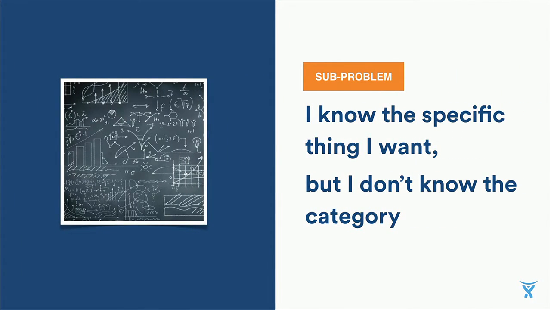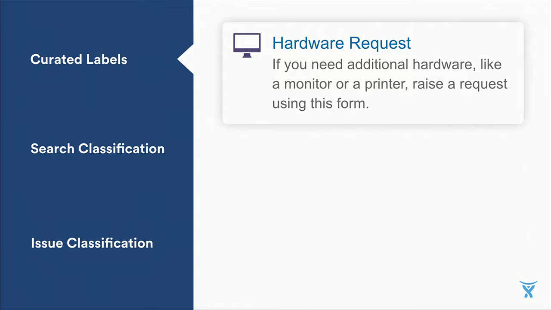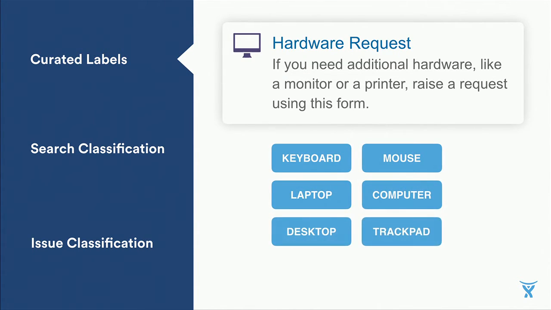So the next step for us was really to brainstorm some options for solving this sub-problem. Now, the first option we came up with was the no-brainer option. It was essentially to allow admins to add more details to the request type in the form of manually curated labels. So these hidden labels wouldn't be shown to the user, but they'd be able to boost up search. Now, the thought behind this approach was that admins might not know everything that a category would hold, but they'd be able to specify enough to improve search.